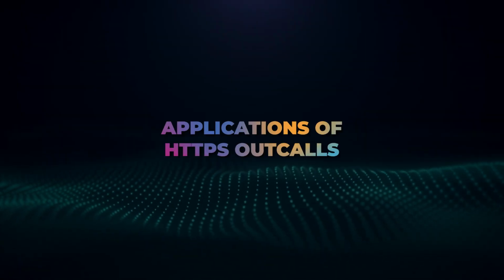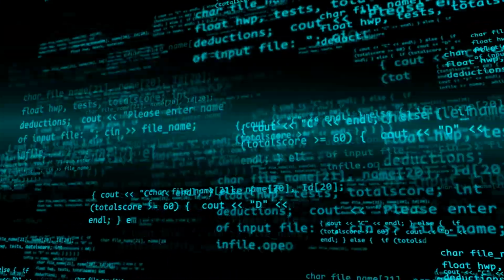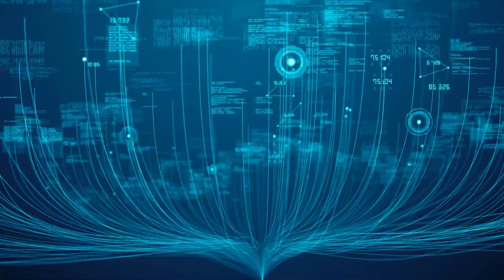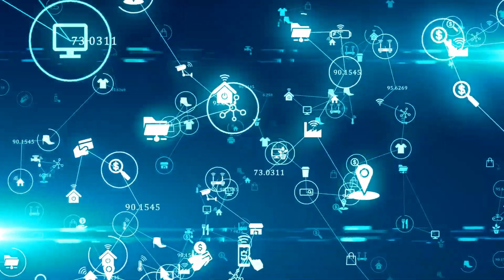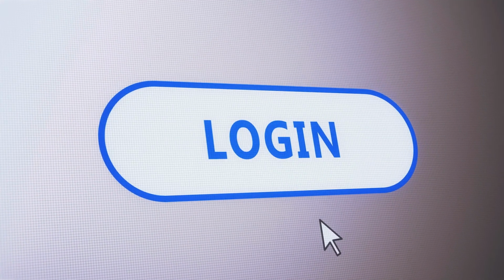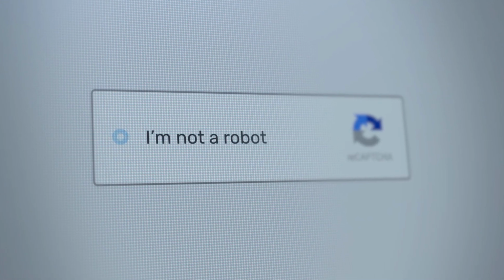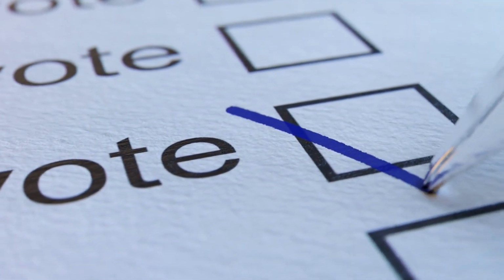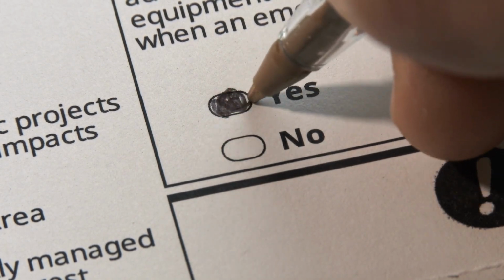Applications of HTTPS outcalls. The potential applications of HTTPS outcalls are extensive, offering numerous opportunities, particularly in data retrieval. It can be utilized for tasks such as account verification via regular email to access a dApp within the ecosystem. It can be used for collaborative voting data within DAOs and governance dApps, for traditional voting applications during elections, and sports data for gambling dApps, allaying concerns about intermediary manipulation.